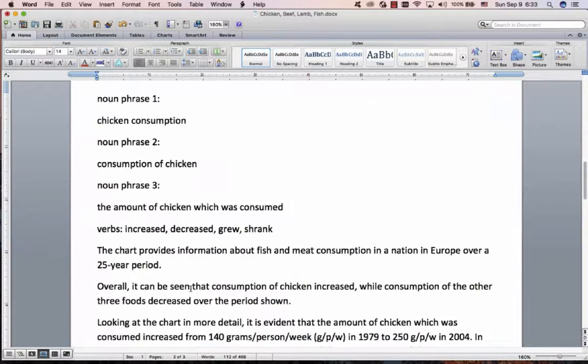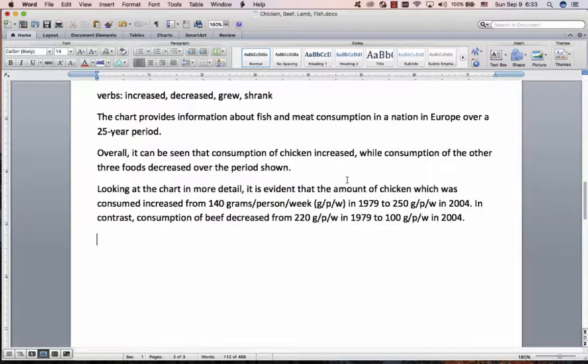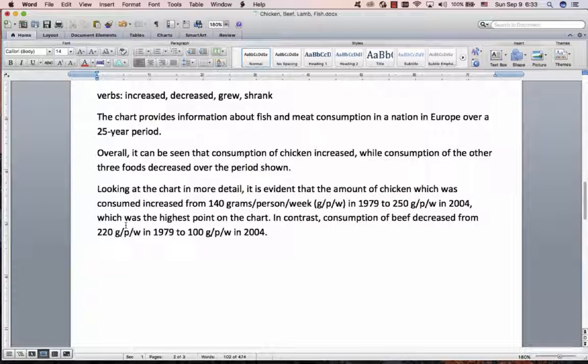For example, try and find the highest point on the chart. There it is over there. And then after that, put comma, which was the highest point on the chart. So there it is over there. And then we can have another lovely which, comma, which. It's kind of useless information, but it's amazing information because it does 3 things.